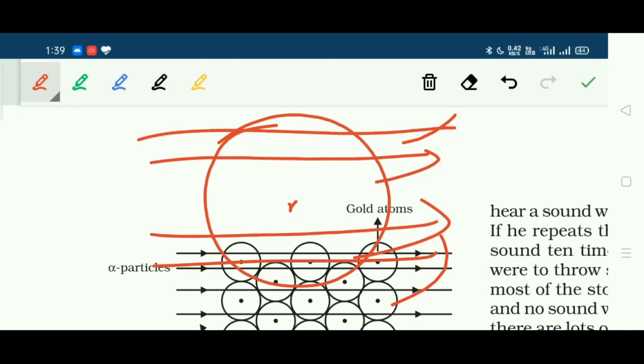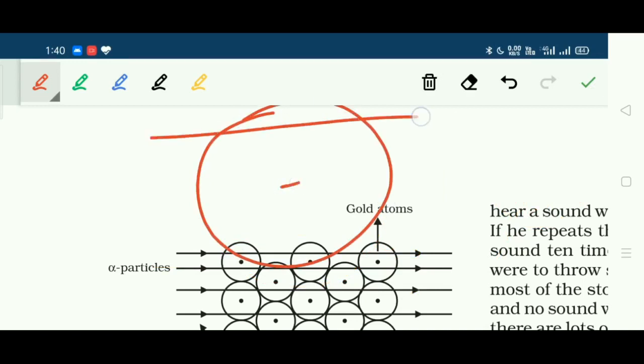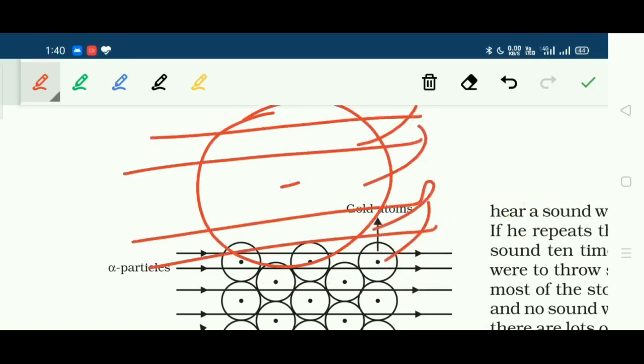But according to Thomson, as studied earlier, the atom is made up of positive charge. It does not contain any empty space. Thomson proposed that the entire atom is made up of positive charge, and we know that alpha particles are positively charged particles. Therefore, an alpha particle would never be able to penetrate or pass through the atom. Hence, Rutherford's model was correct, whereas Thomson's model was proved wrong by this experiment. So from the first observation, most of the particles were able to pass through the gold foil, which means most of the space inside the atom is empty.